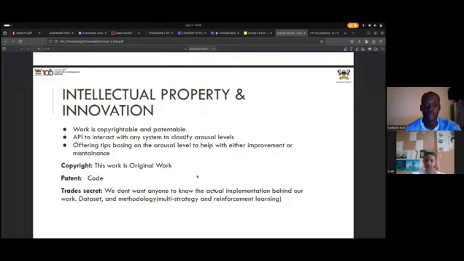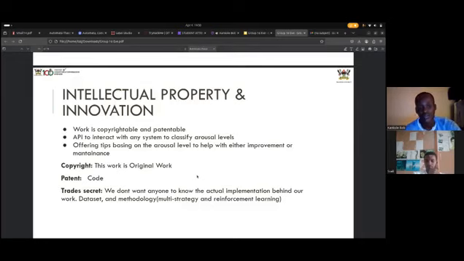Yes, I will begin with intellectual property and innovation. So under intellectual property and innovation, the work is copyrightable and patentable. Also, the API was made to interact with any system to classify arousal levels, offering tips based on the arousal level to help with either improvement or maintenance. So we are saying that this copyright covers our original work, it's not AI generated or copied from somewhere, but we did research and came up with such a work, which is original. Then the patent, that's the code.